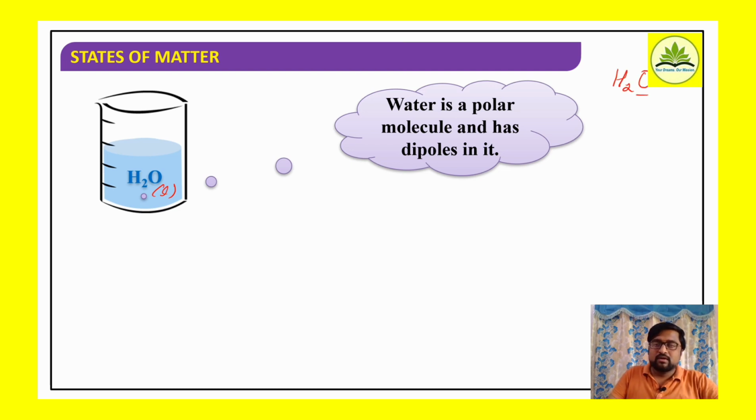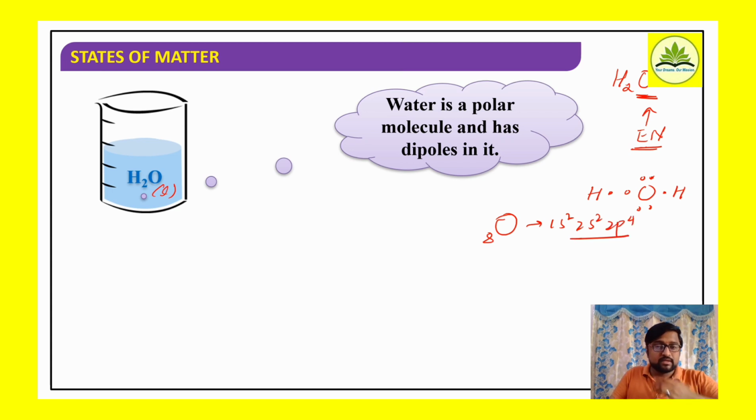So here, oxygen is a more electronegative element. If I consider the bonded electrons, oxygen has a total of 6 valence electrons: atomic number 8, 1s2, 2s2, 2p4. Out of 6, 4 electrons remain as lone pairs, one lone pair and a second lone pair. There are 2 lone pairs of electrons and another 2 electrons of oxygen are involved in bond formation with hydrogen.